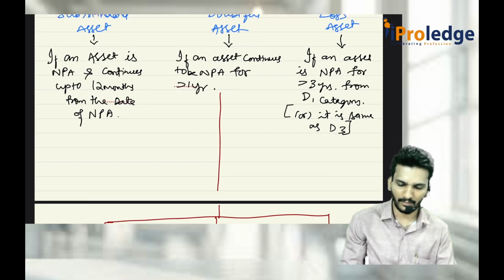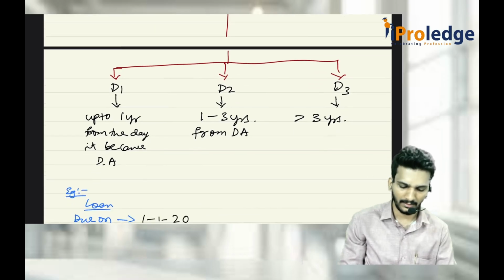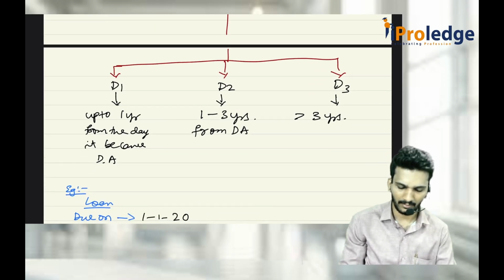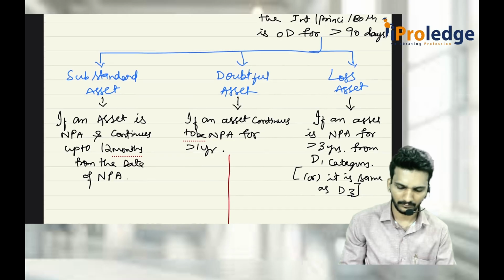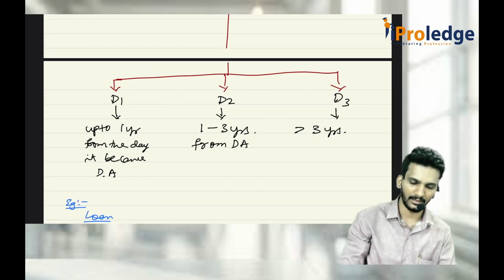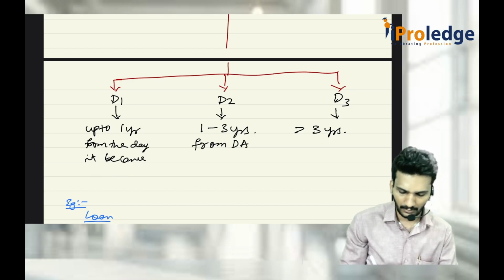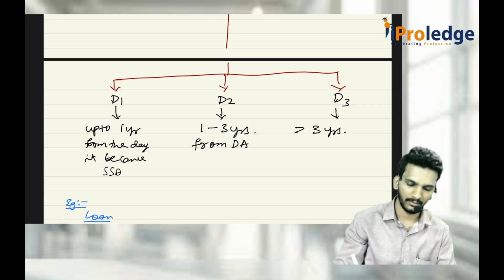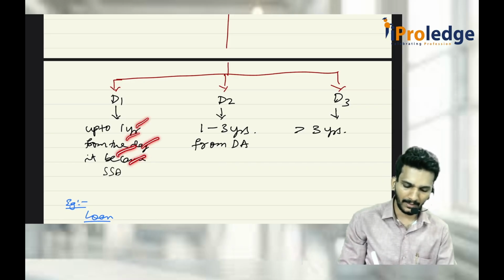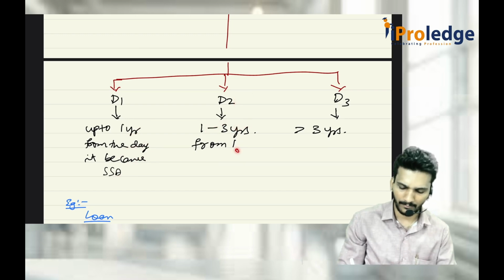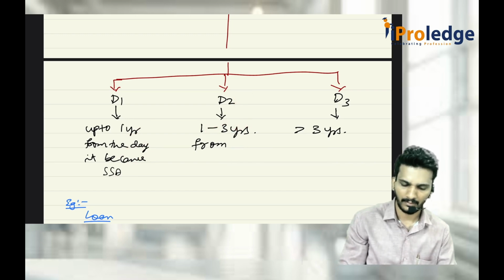What is this? Doubtful asset, right? Substandard, this thing. There is a mistake here. Substandard asset. Doubtful: up to 1 year from the date it became substandard asset. D2 is 1 to 3 years from substandard asset. Then again, it is more than 3 years.